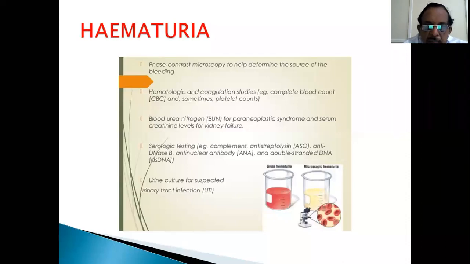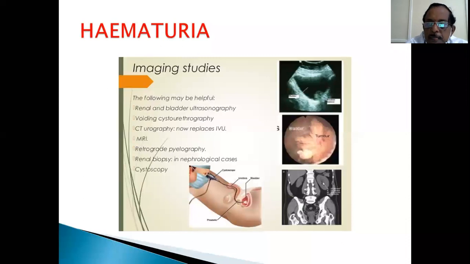Renal functions are very important in hematuria. Serological testing helps diagnose certain diseases produced by autoimmunity, and urine culture diagnoses urinary infection. Imaging studies will help you come to a diagnosis, whether it is medical hematuria or surgical hematuria.